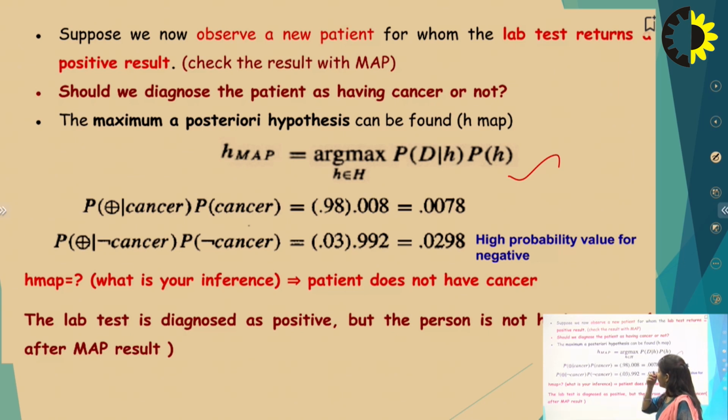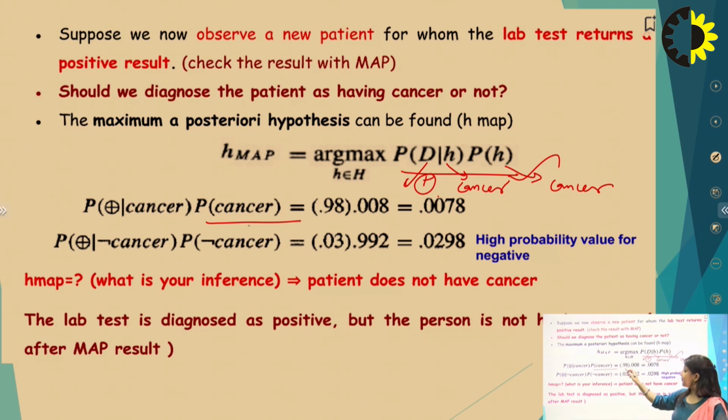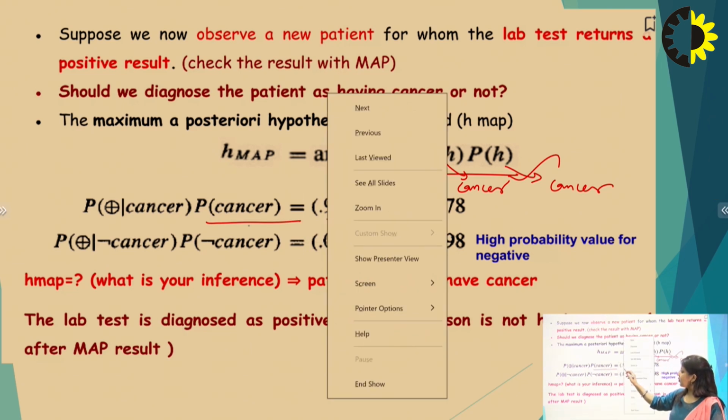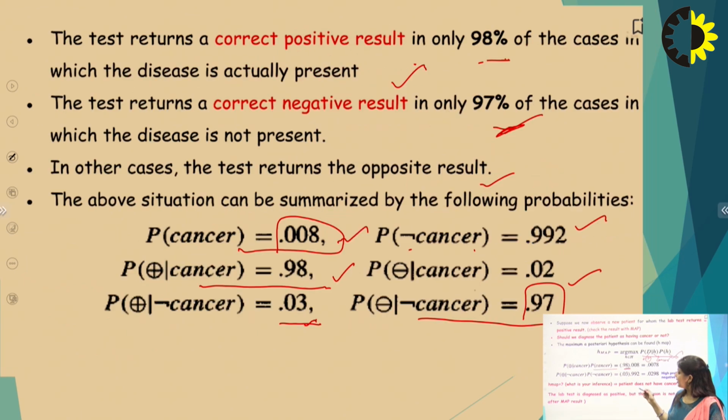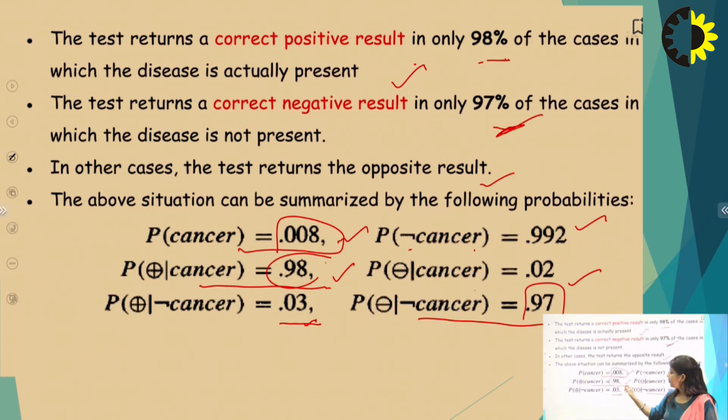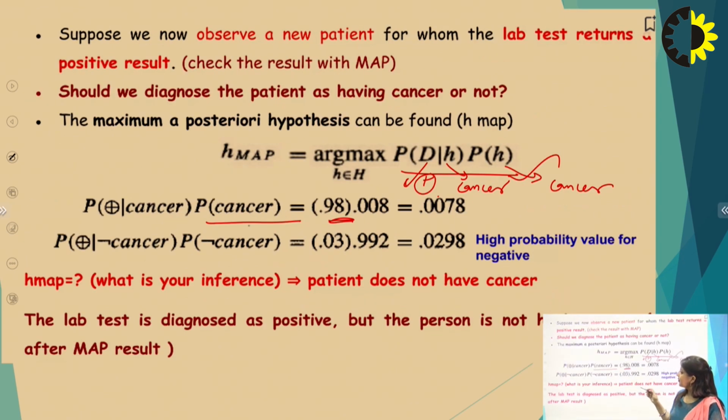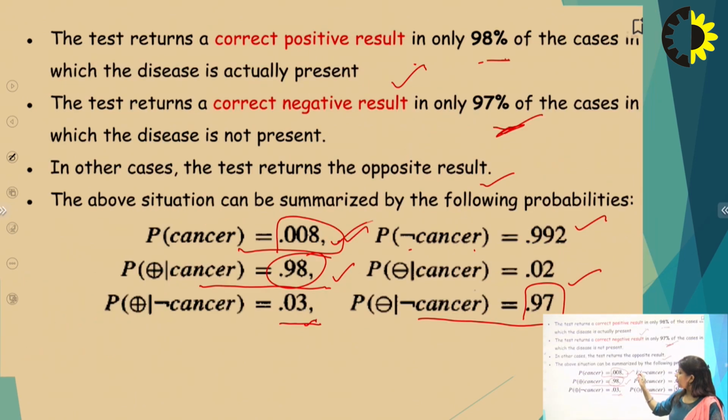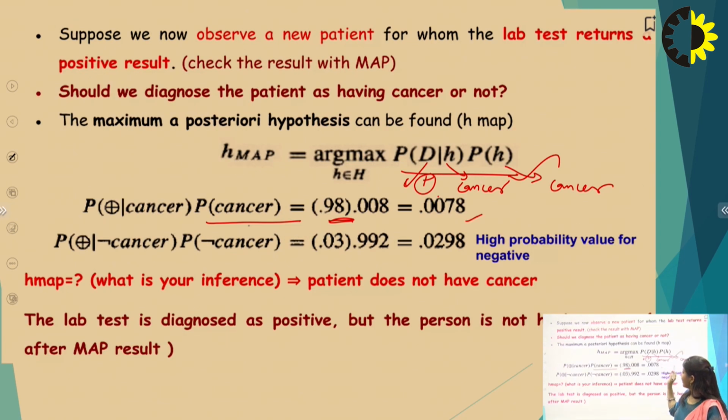So just expand this formula and put the value. D is the data, that is positive, and this is the hypothesis, that is cancer, and the probability of cancer is already given. So apply this here. For the positive class, we have already calculated 0.98 from here, and 0.008 is the probability of occurrence of the cancer. So calculate it.